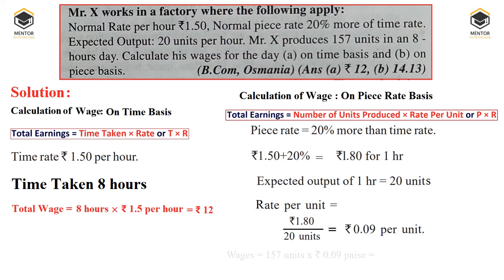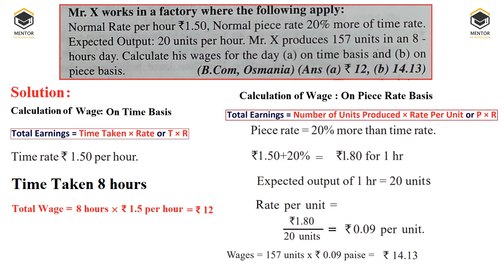Then simply apply the formula. Wage is equal to how many units we are producing in a day of 8 hours. We are producing 157 units. Therefore 157 units into 0.09 rupees. Therefore our answer is 14.13 as the piece rate wage. So like this we need to calculate time rate as well as piece rate, right?